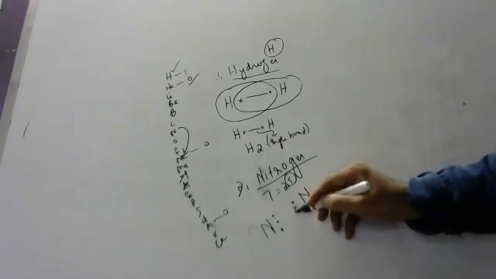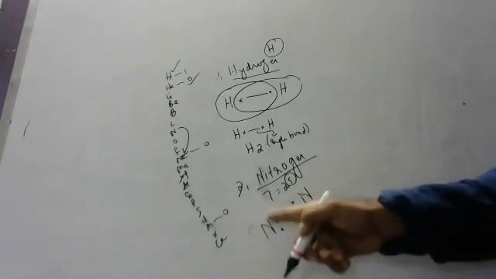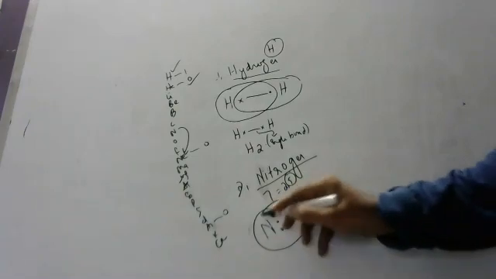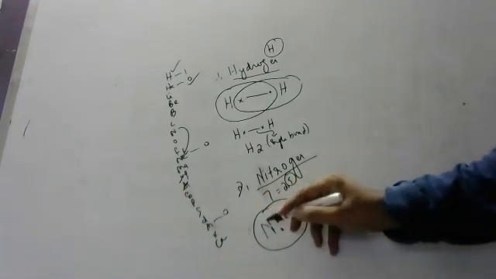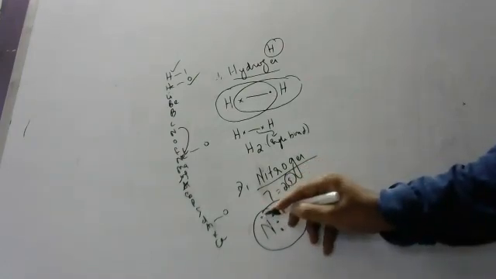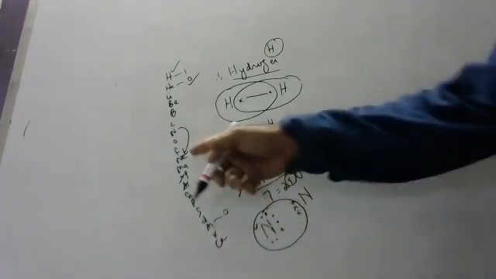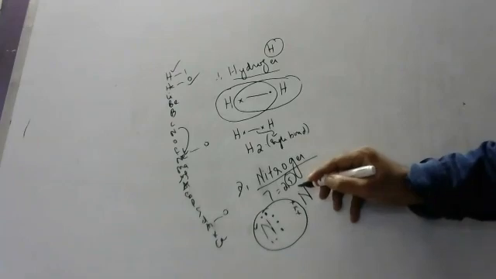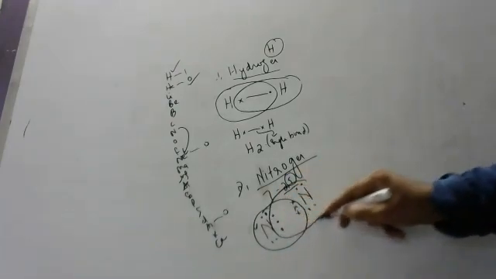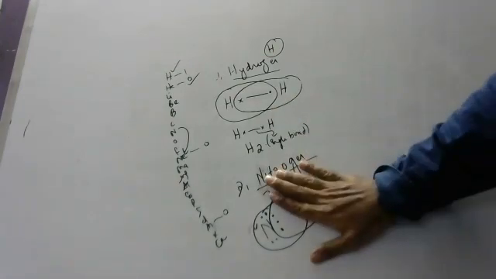The other nitrogen also wants 3 electrons. In this case, if this gives, this will get stability but the other won't. If the other gives, it will get stability but this won't. So in this case, both will share. This nitrogen will share these 3 electrons. How many, children? 7 electrons are there: 1, 2, 3, 4, 5, 6, 7, and then 8, 9, 10. Now this nitrogen got 10. The other nitrogen also has 7 electrons: 1, 2, 3, 4, 5, 6, 7. It will also share like this. Initially 7, now 7 plus 3, 10.